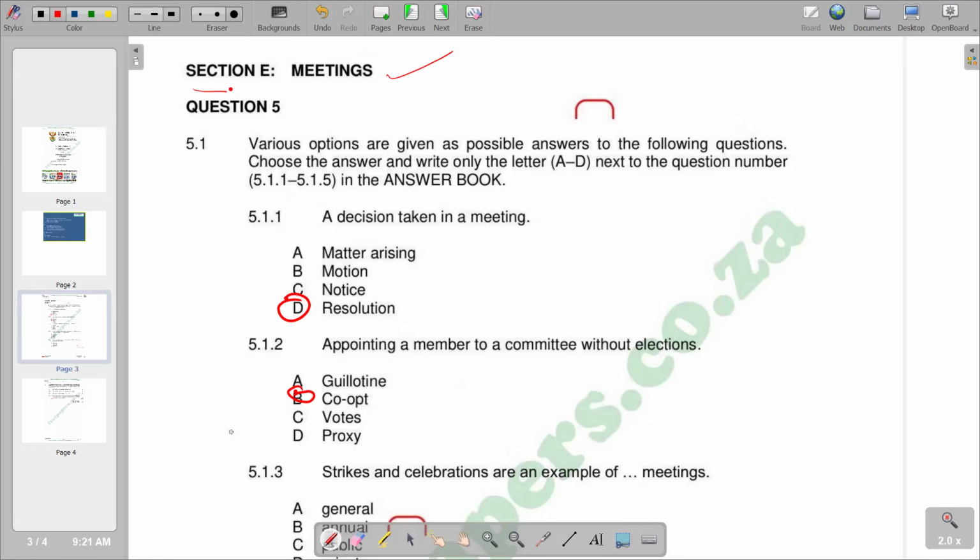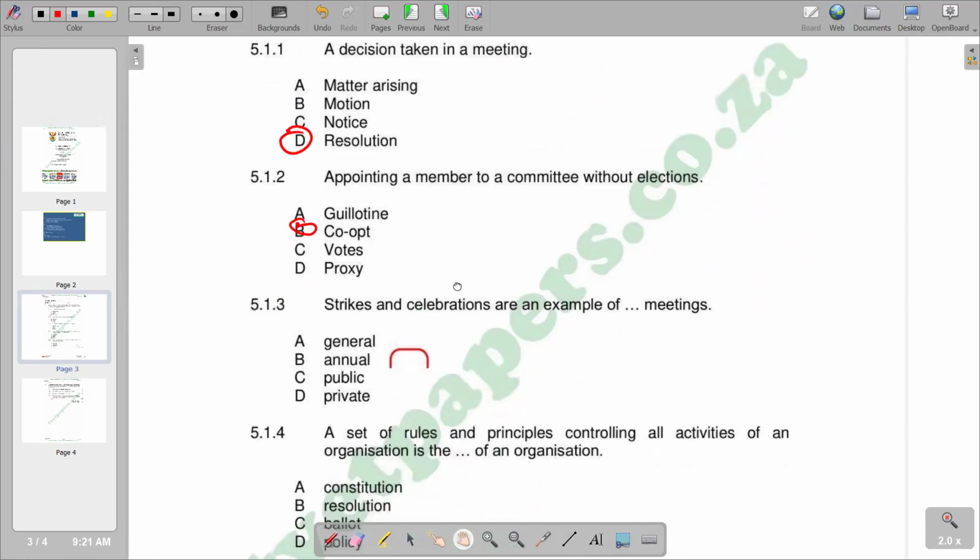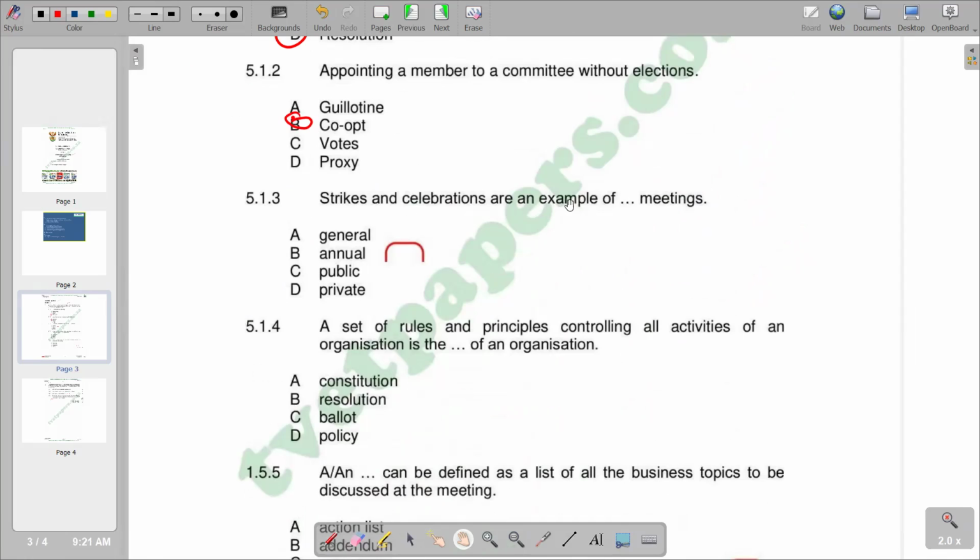So here 5.1.3, and it reads, strikes and celebrations are an example of test meetings. According to the responses given there, you see that the correct response that we have is C, which is public meetings.